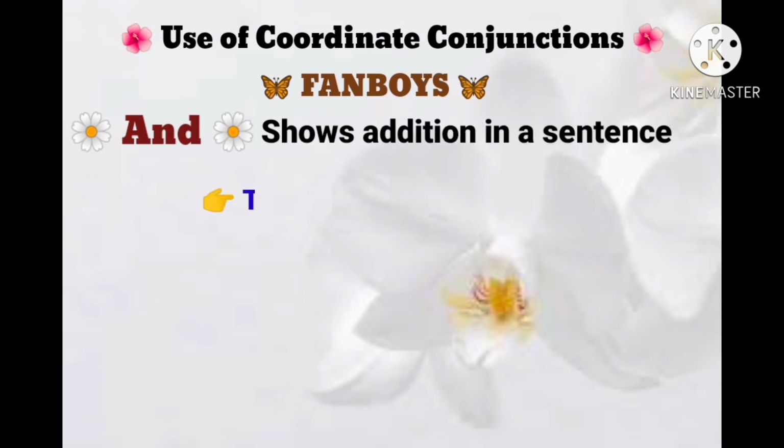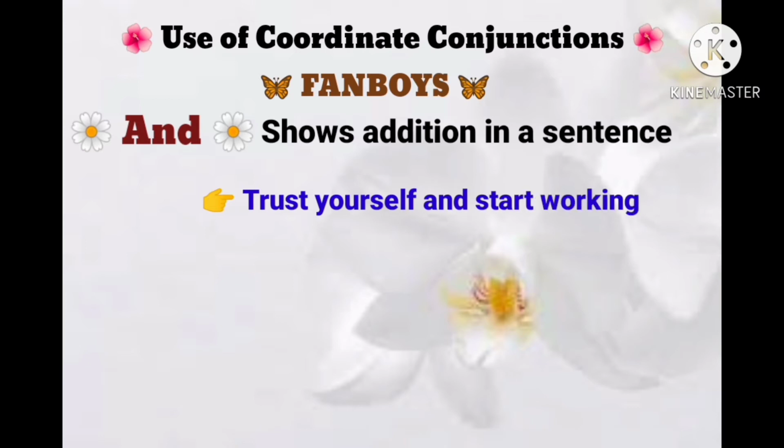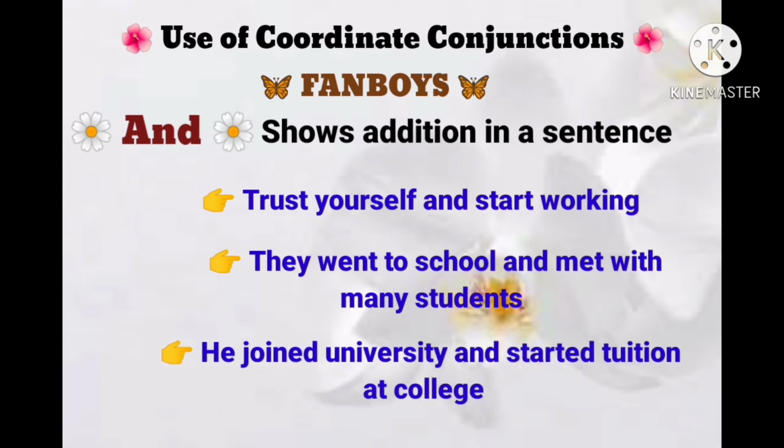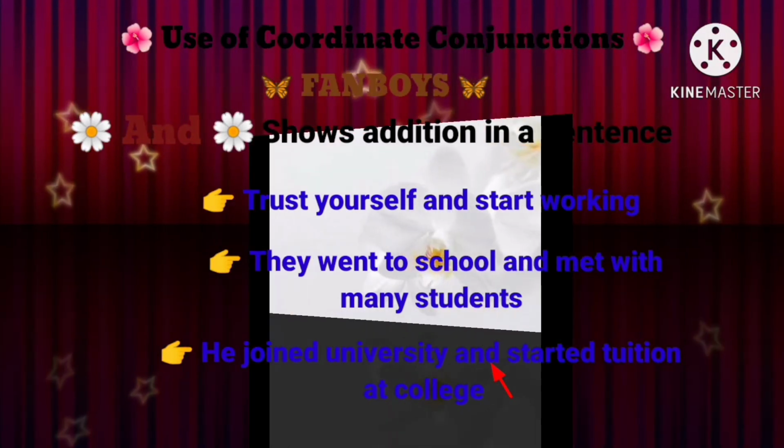Example: trust yourself and start working. Here and is showing addition. Next example: they went to school and met with many students. Here and is showing addition. First they went and then they met with many students. Next one: he joined university and started tuition at college. So here is the addition of his work.